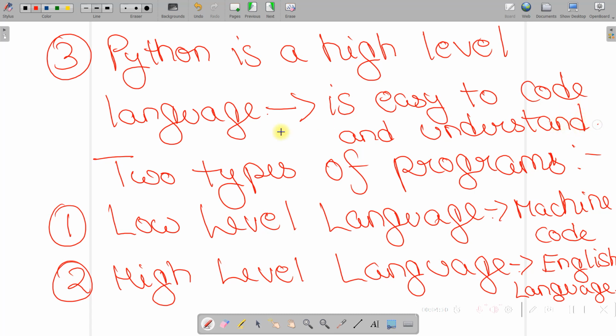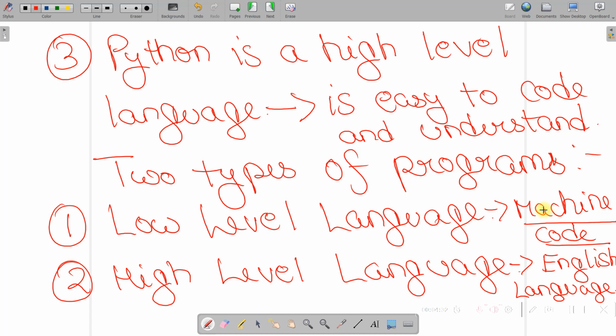Okay, so we have two types of languages. First one is low level language, second one is high level language. In the low level language, the syntax is written pretty much closer to machine code, and the examples are C, Fortran, COBOL, Pascal.